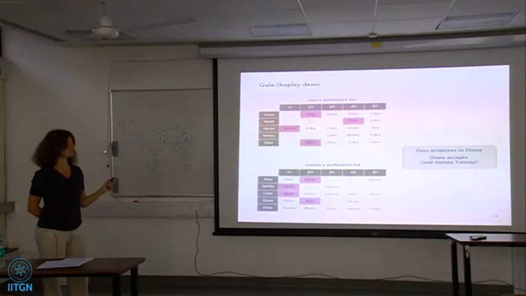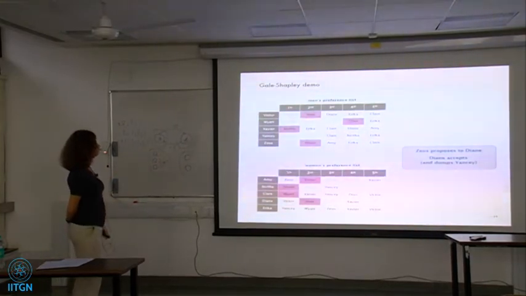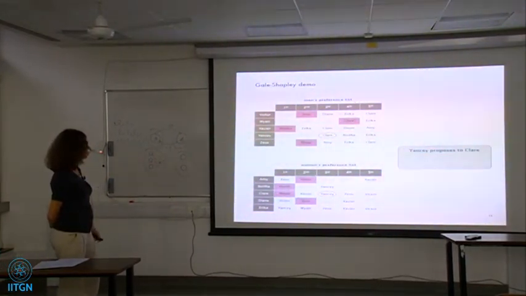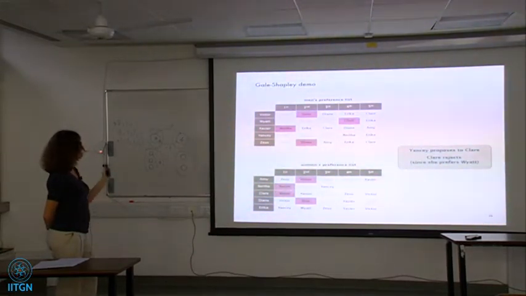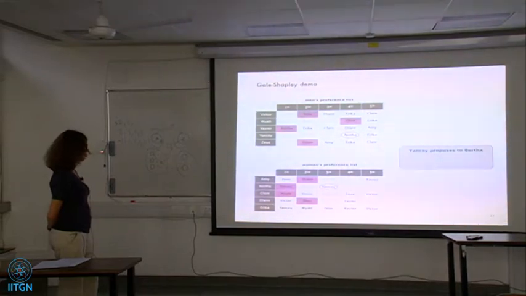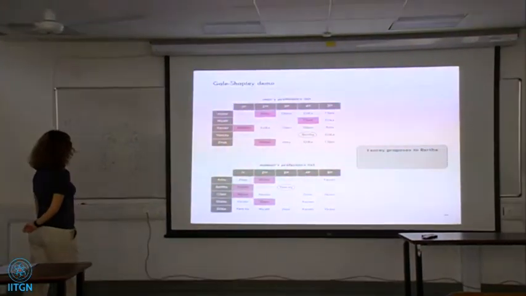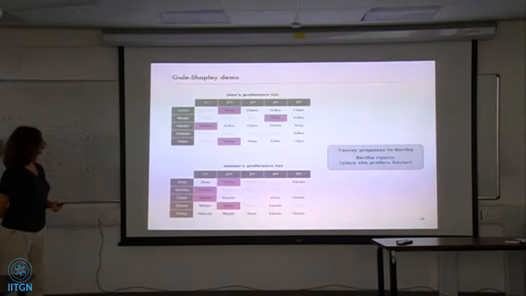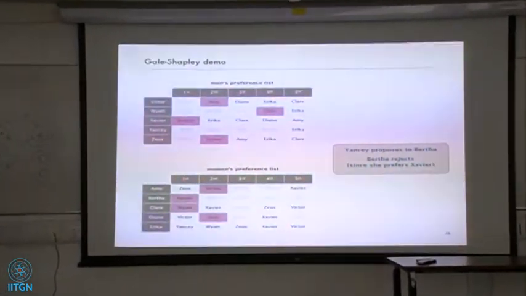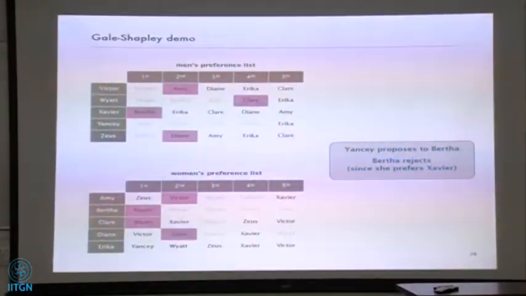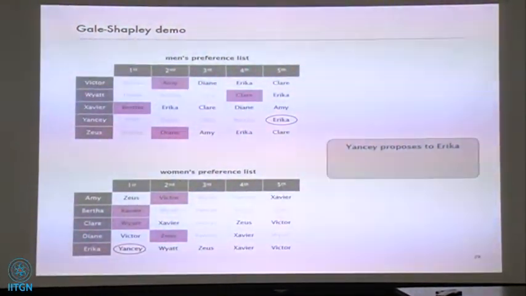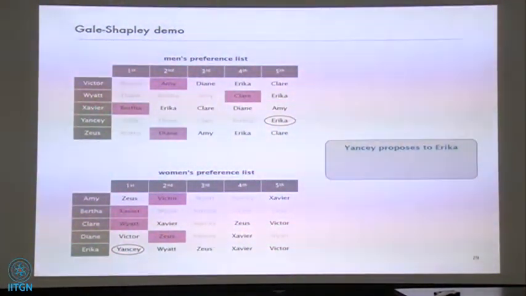Yancy is already pretty far down his preference list, so he continues. He proposes to Claire. Claire rejects him; Claire doesn't like Yancy. He goes further down and proposes to Berta. Berta doesn't like him. Finally he proposes to Erica, whom, as you can see, none of the guys really likes too much. No one has proposed to her yet, so Erica, being unmatched, accepts. And that's the end of the execution of the algorithm.